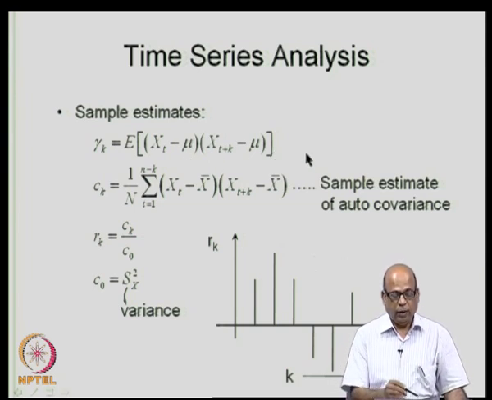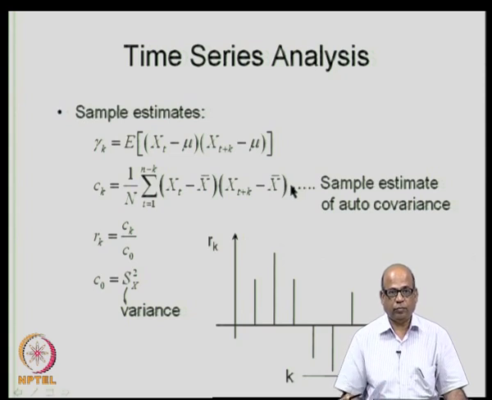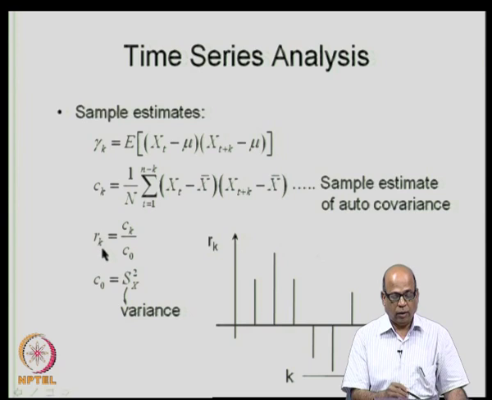The sample estimate for this is given by C k equal to the summation from t equal to 1 to n minus k of x t minus x bar into x t plus k minus x bar, and R k is given by C k by C naught. R k is the sample estimate for the autocorrelation at lag k.